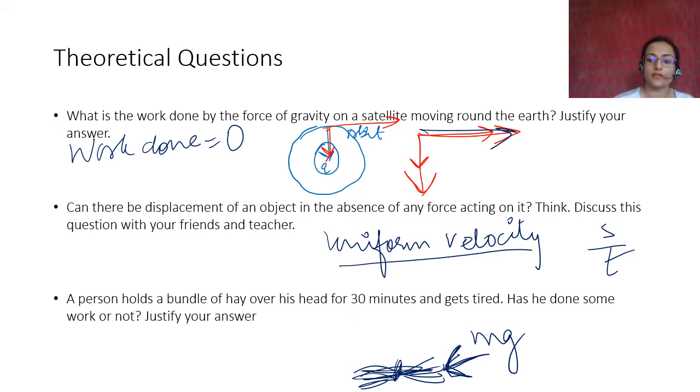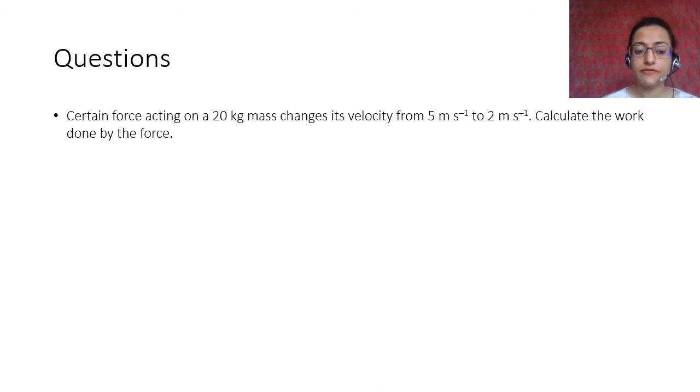Okay, this is the answer. So the first question is, a certain force acting on a 20 kg mass changes its velocity from 5 meter per second to 2 meter per second. Calculate the work done by the force. Now, what have you been given? You have been given the mass and the change in velocities. So what do you infer from this question?